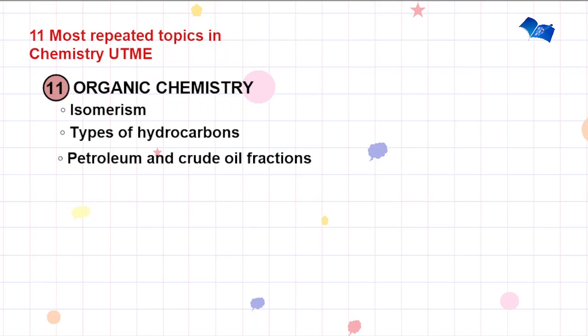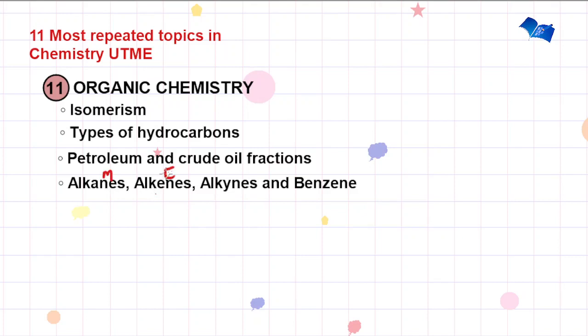We also look at the petroleum and crude oil fractions. We also have alkanes, alkenes, and alkynes. Now you look at their preparatory procedures, as well as their reactions, and then their uses. For the alkanes, you focus on the methane. For alkenes, you have the ethene, and for the alkynes, you have the ethyne. Now you also look at the properties of these members of these organic compounds.